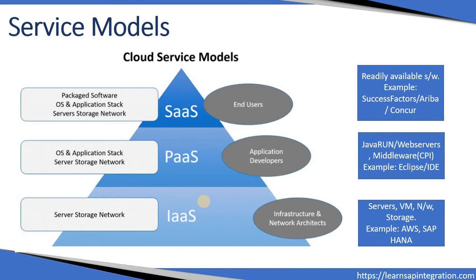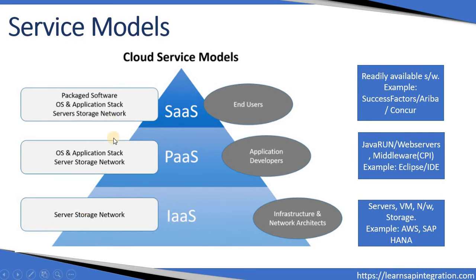Okay, this is the service based model. See here, you can see at the bottom infrastructure as a service, denoted as IaaS, and next comes PaaS, that is platform as a service, and another one comes as software as a service. So what all comes in IaaS? This is server, storage, and network. All this comes as infrastructure and virtual machines. All this comes in infrastructure as a service.